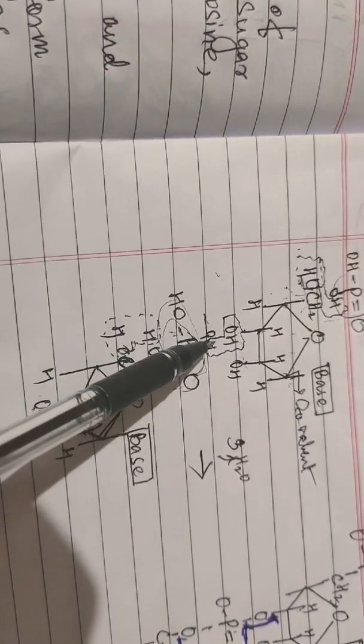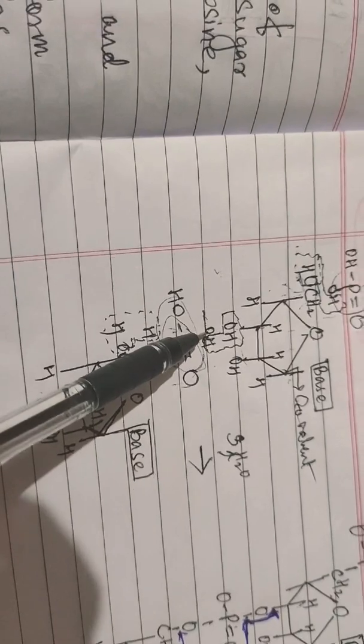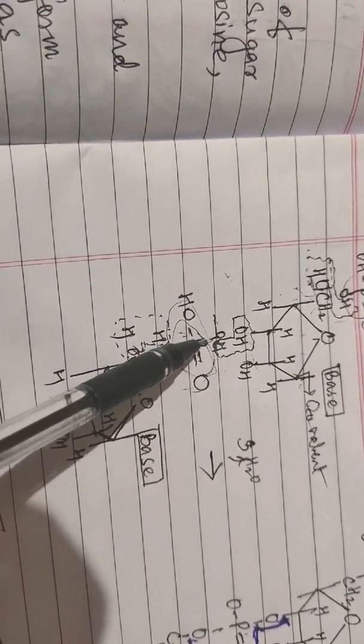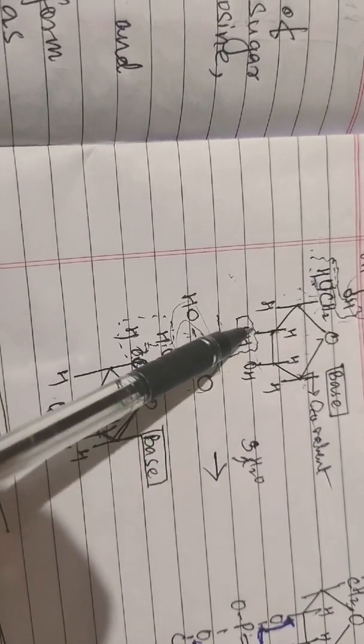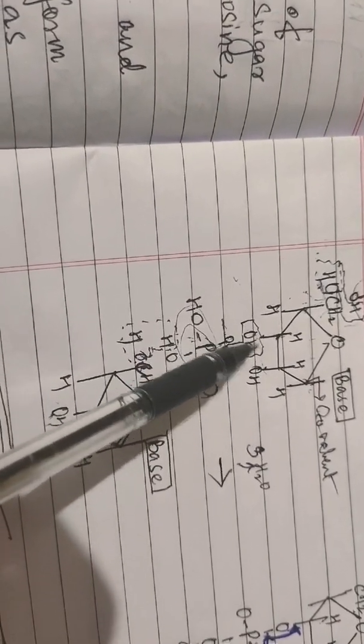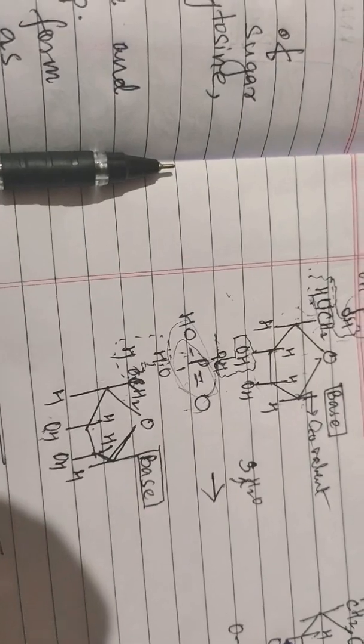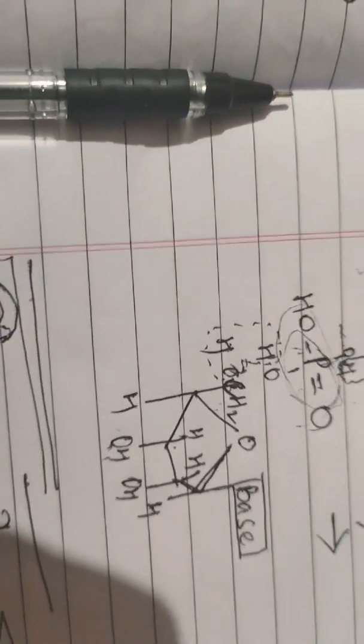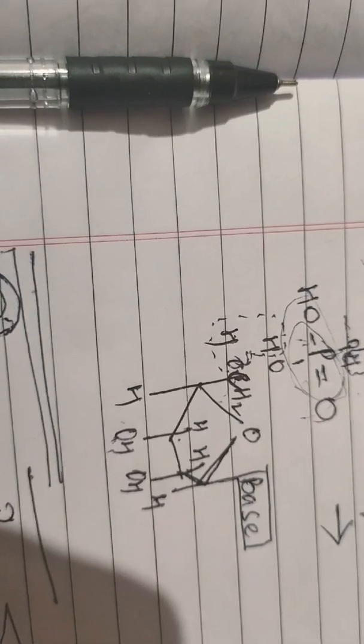And here also a water molecule is released, and the oxygen is forming the bond with phosphate. So the oxygen is already bonded with phosphate, but this oxygen is replacing the hydroxyl group in the third carbon, and here also it is replacing the hydroxyl group in the fifth carbon, right?